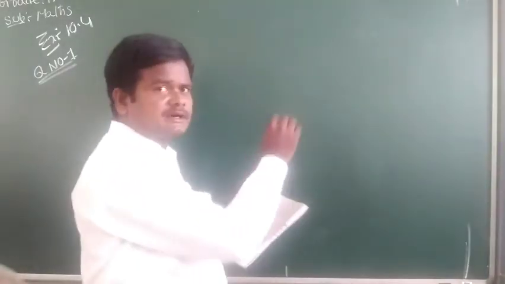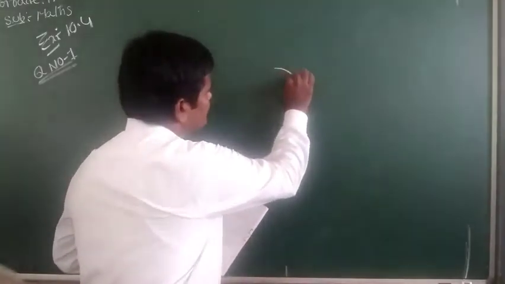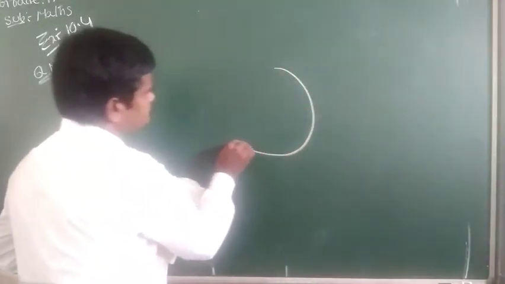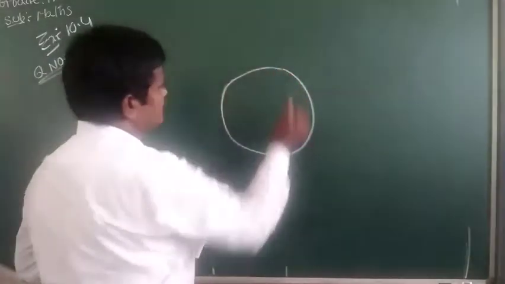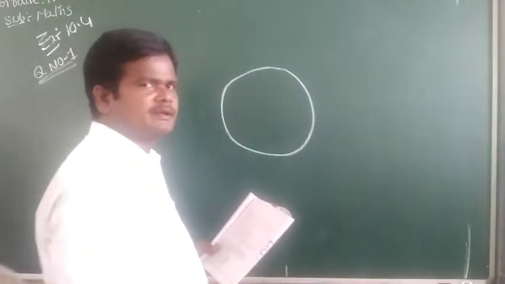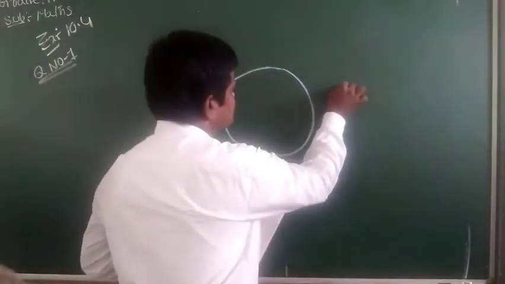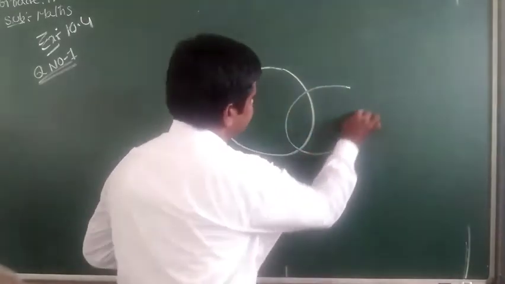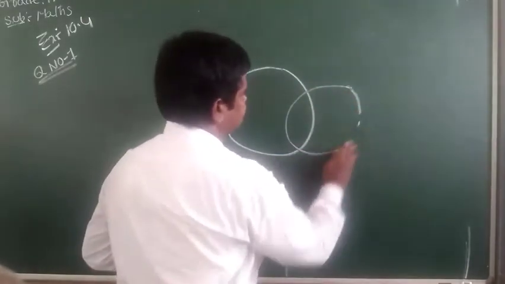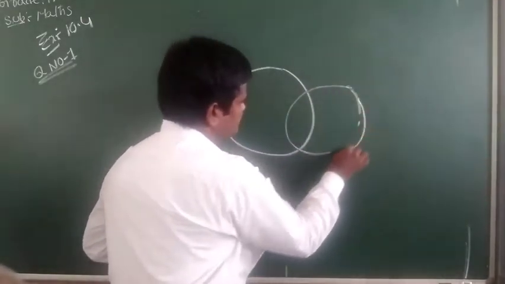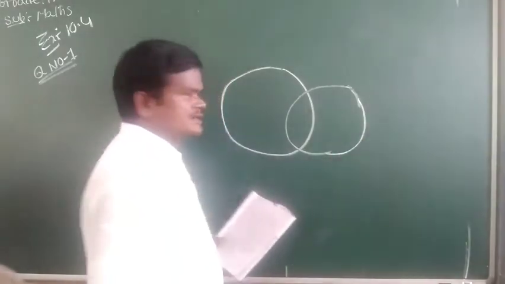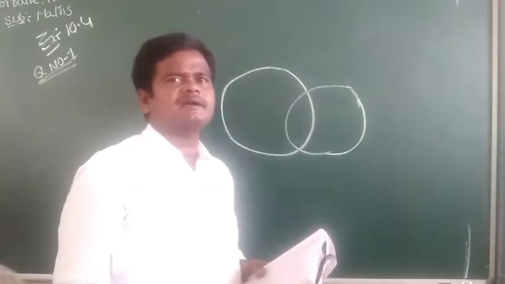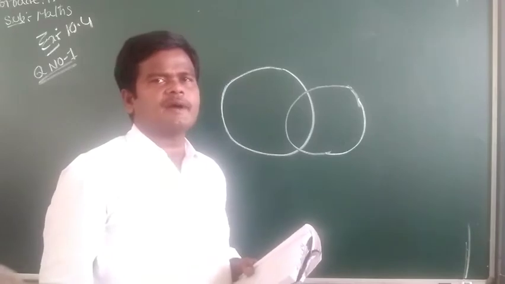So here this is one circle, its radius is 5 cm, and this is the other circle, its radius is 3 cm.